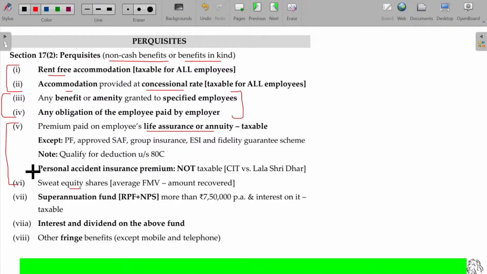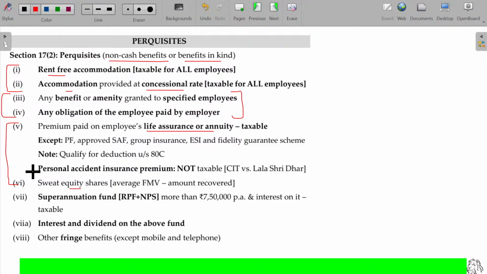In case of PF, Provident Fund, we already learned that up to 12% is exempted, beyond 12% is taxable, right? Even though it is less than 12%, if the gross value in a year is more than 7.5 lakhs, then the amount in excess of 7.5 lakhs will be considered taxable. Taxable perquisites in case of PF or any other superannuation fund: all the retirement benefits, especially PF put together, in a year's contribution by the employer in excess of 7.5 lakhs.